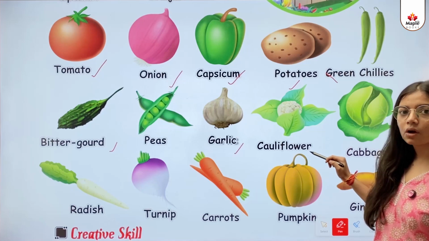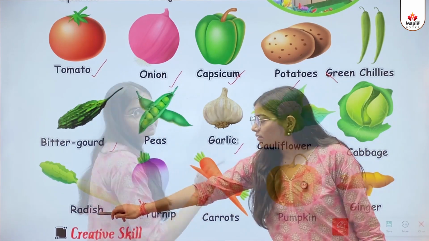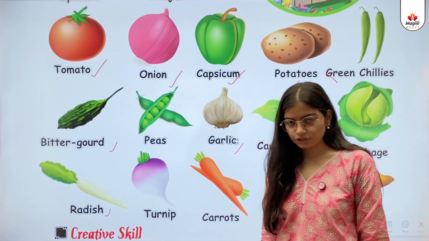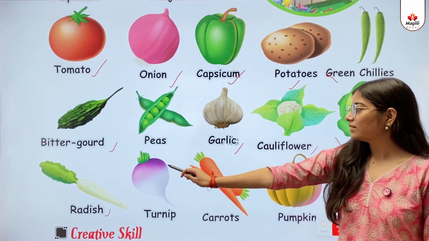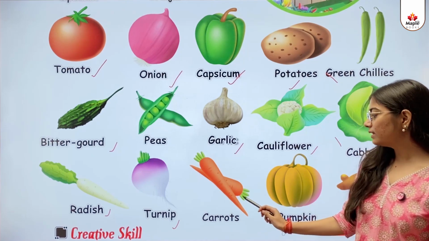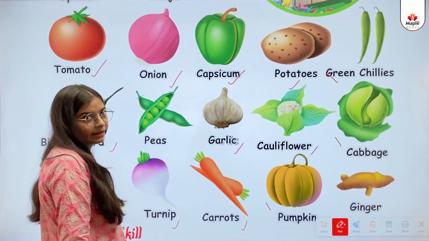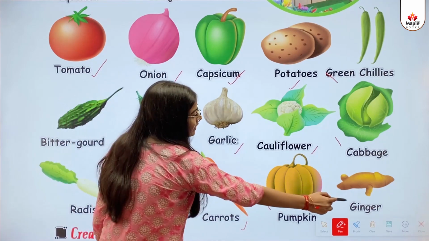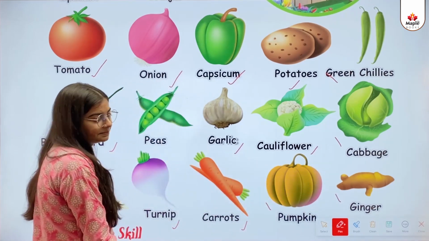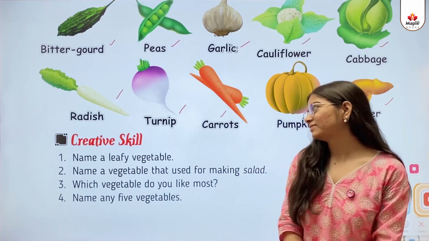This one is cauliflower. This one is cabbage. This one is radish. This one is turnip. This one is carrots. This one is pumpkin. This one is ginger. So kids, now look at some questions.